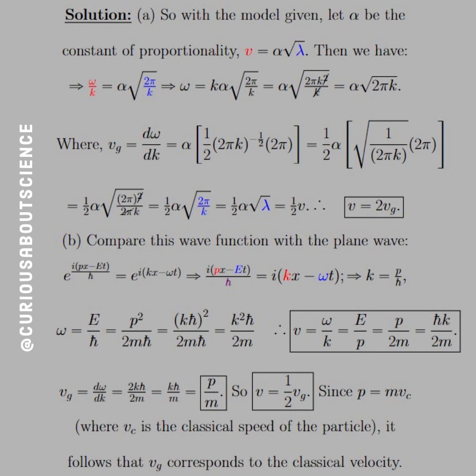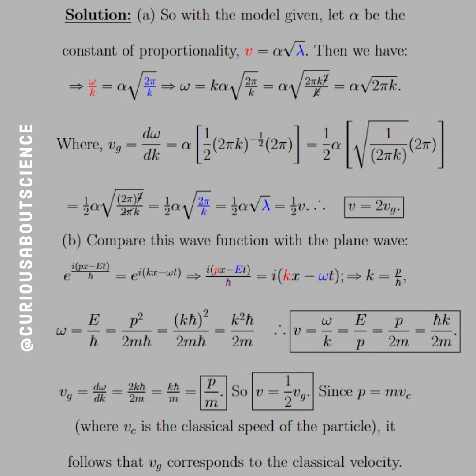And once we substitute those in, we could solve for omega, so multiply k over. We see that if we push the k through to the square root, we can have a k squared in the numerator, which cancels in the denominator. So omega is equal to alpha square root of 2 pi k. All right, so the group velocity is equal to d omega dk.